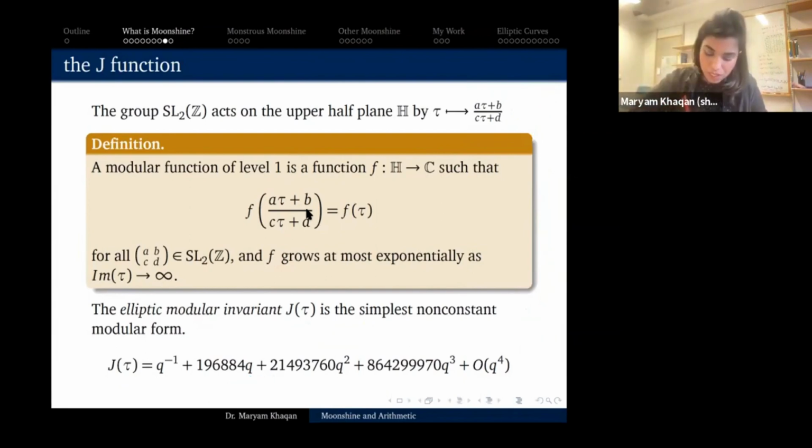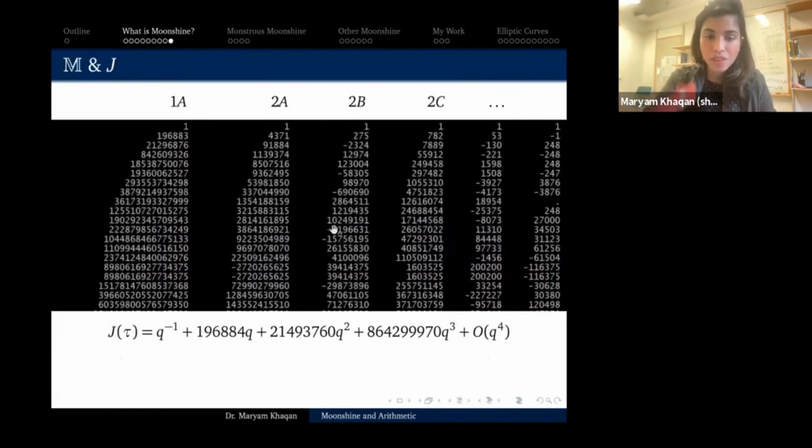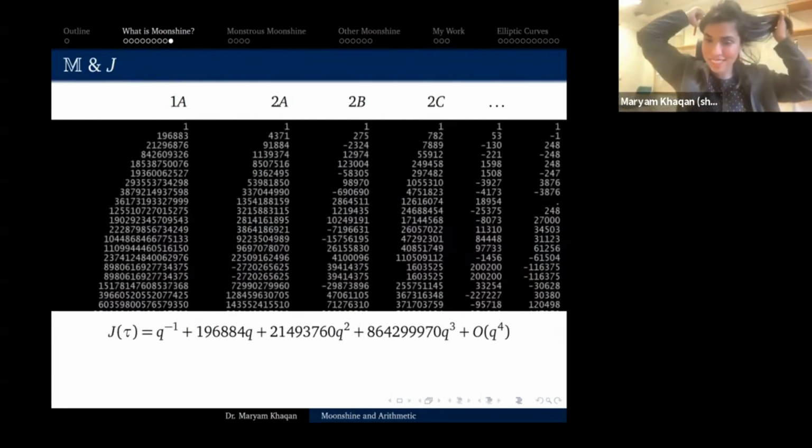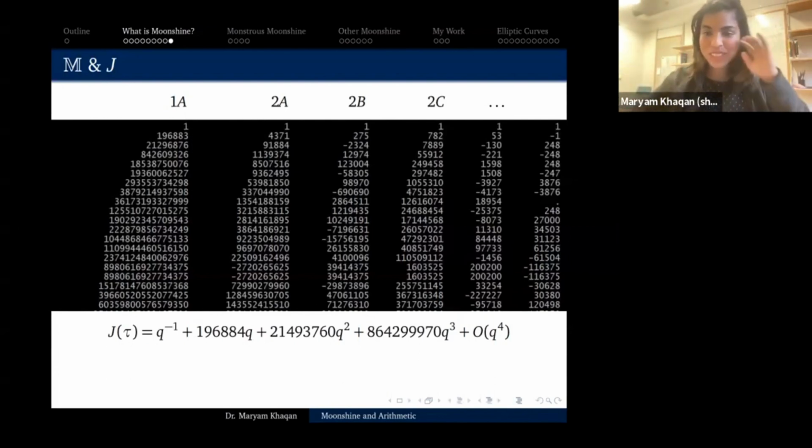Okay, so now it's time for our two heroes to meet. I am going to write down on the same slide the Fourier series of the J function and the character table of the monster group. And I am going to pause here and let you just look at the slide, meditate on the slide. Tell me if you notice something, any thoughts that come to mind are welcome.